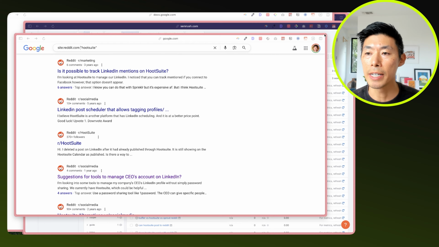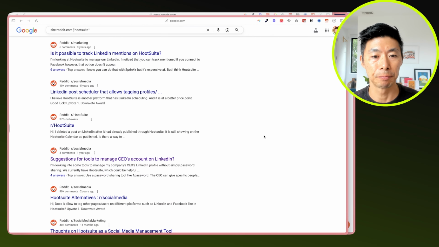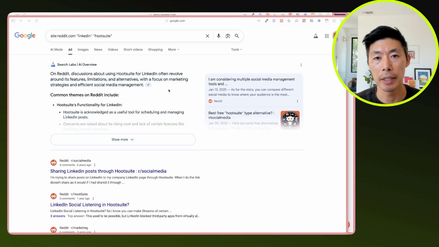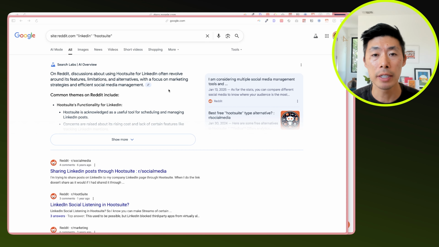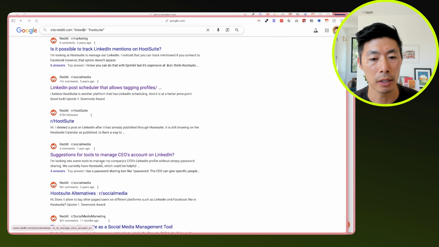Of course, another option is that you can just directly go to Google and see what people are talking about. As an example, let's assume that we are covering the LinkedIn element of Hootsuite. So we are on the Hootsuite marketing team and we want to create content or see what people are talking about on Reddit as it relates to LinkedIn. So we do site:reddit.com, which means that we are searching only on reddit.com, and the keywords that have to be in the thread are LinkedIn and Hootsuite. So if we go here, suggestions for tools to manage CEO's account on LinkedIn.